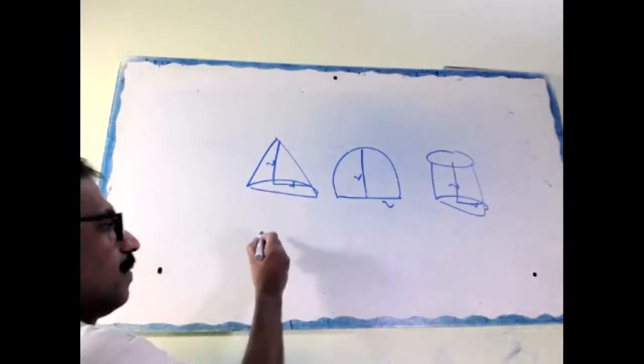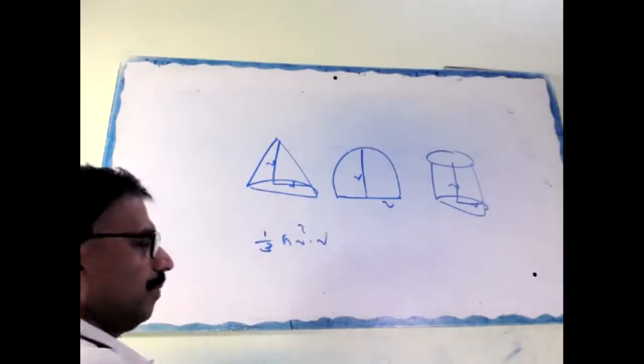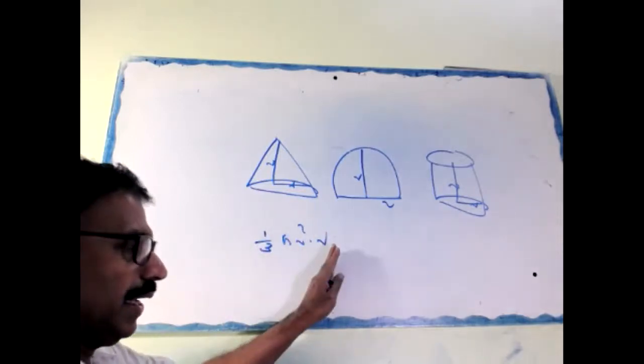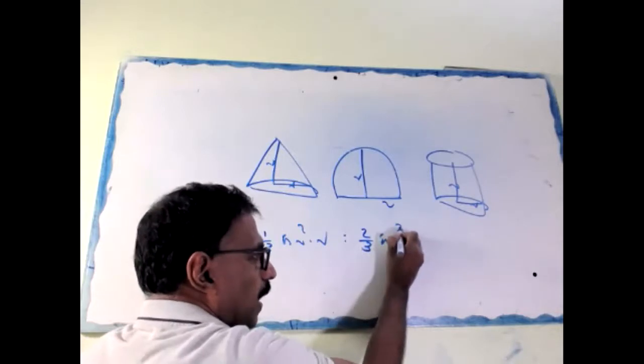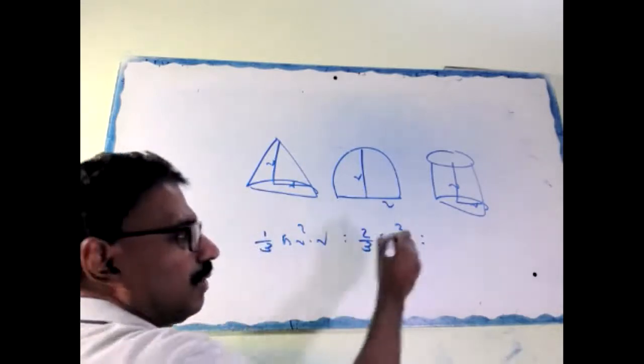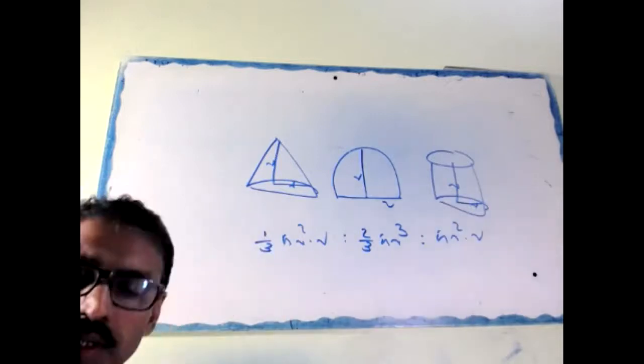This volume is 1/3 pi r square into R, 1/3 pi r square h, is to 2/3 pi r cube, is to pi r square into h.